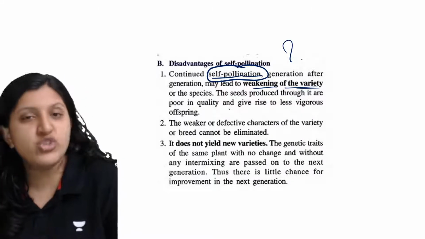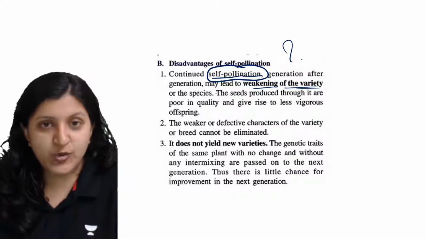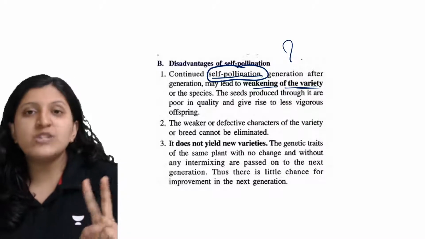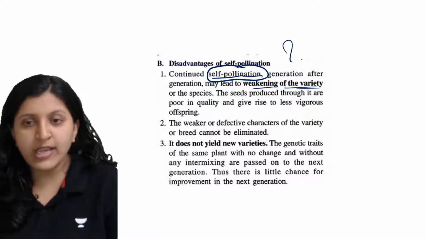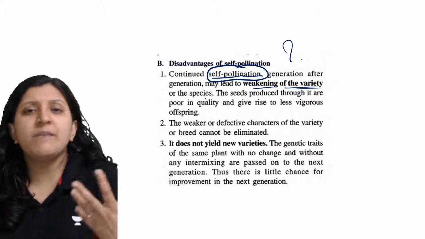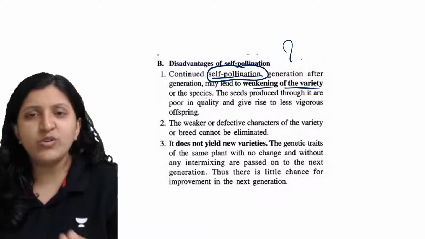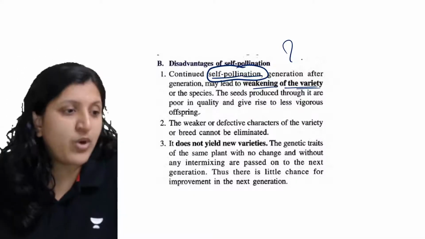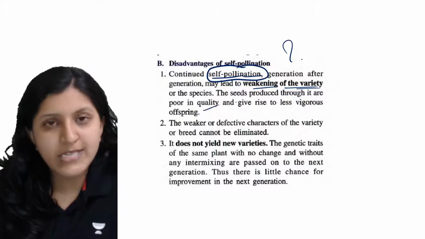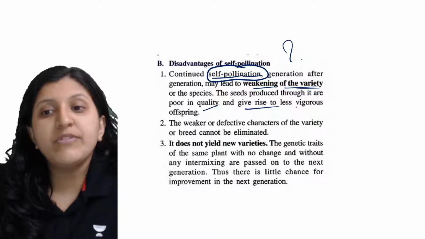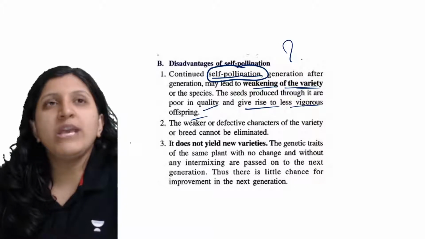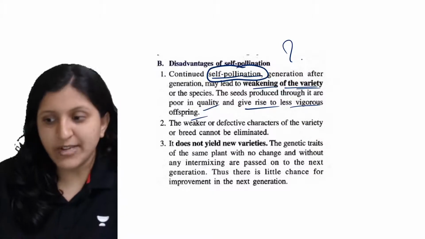Whatever future generation is produced by this plant can be weaker, because there is no genetic combination occurring; all the genes are coming from the same parent itself. So there is no better adaptability. The seeds produced are of poor quality and can give rise to less vigorous offspring. There might not even be offspring formation.